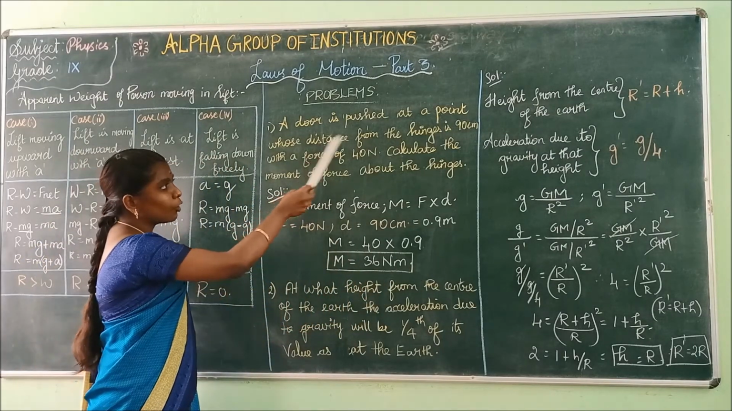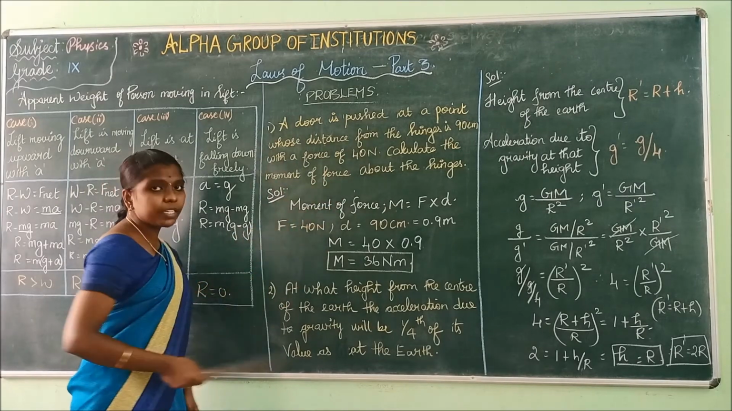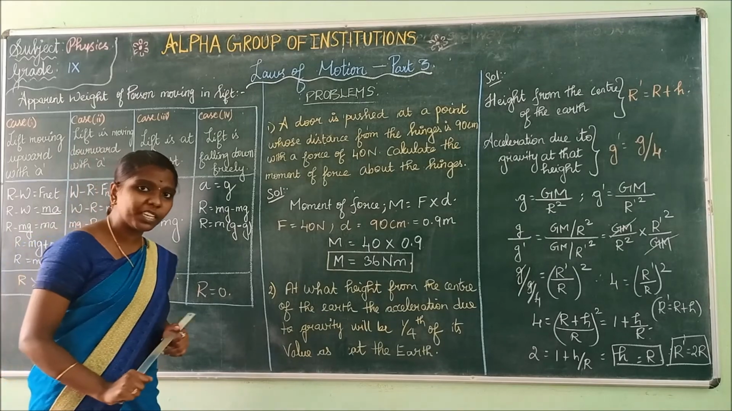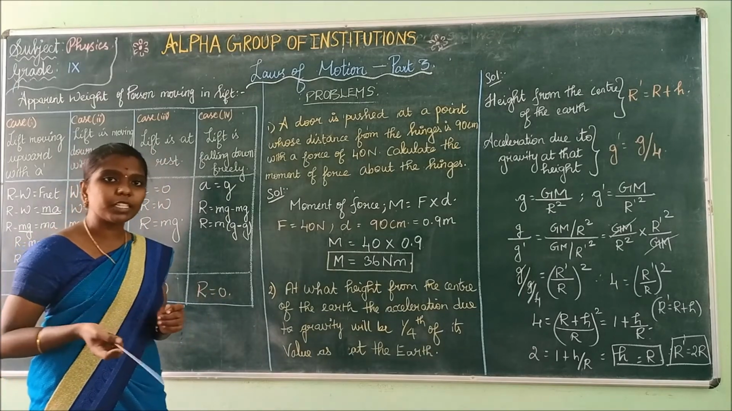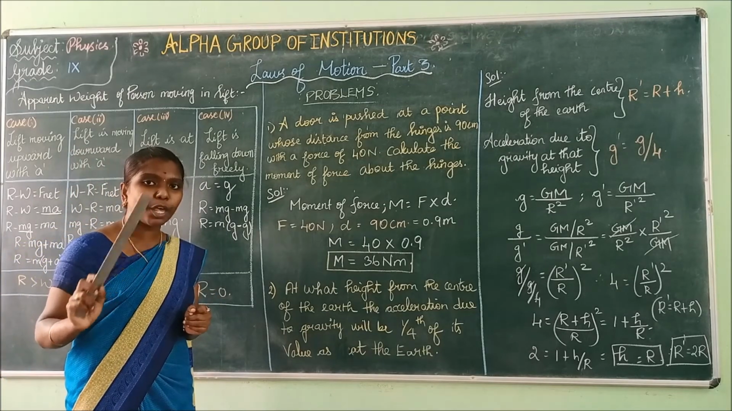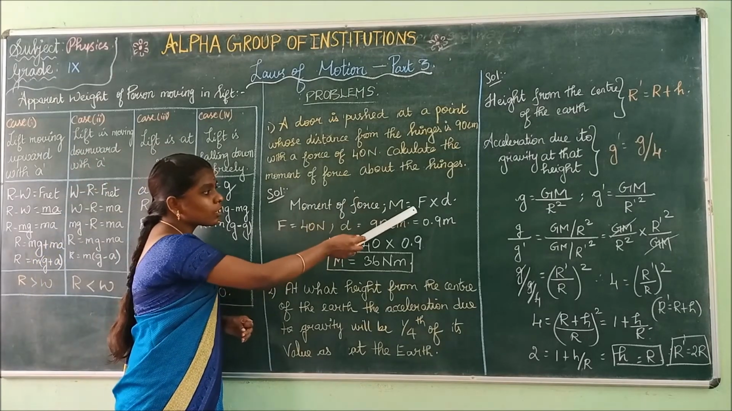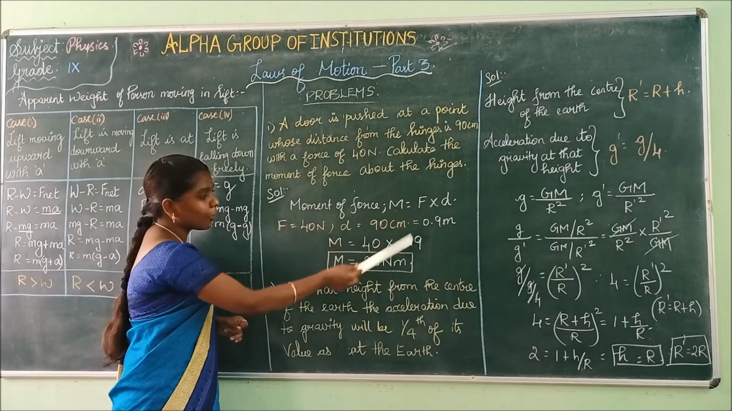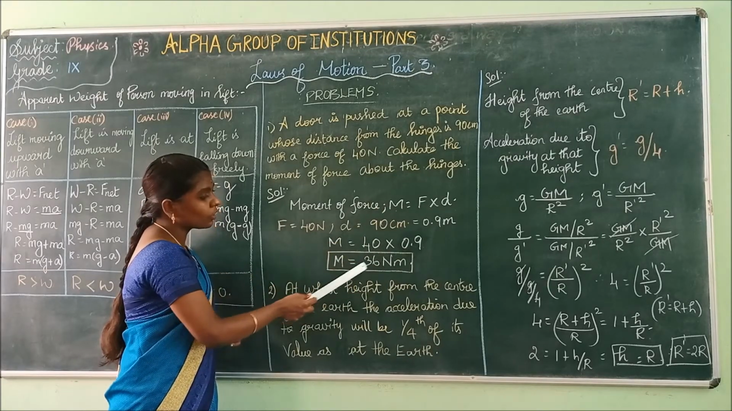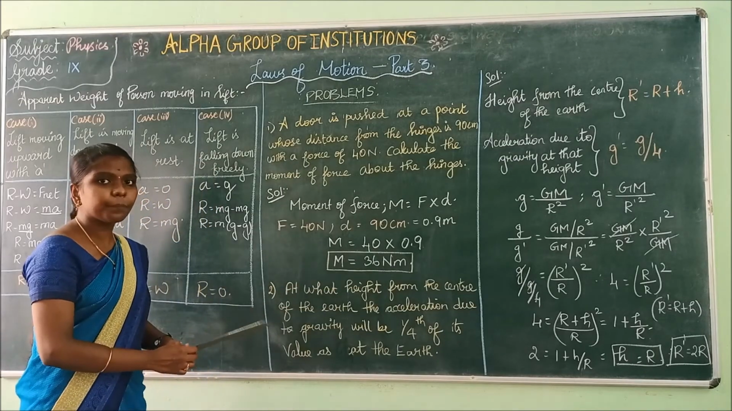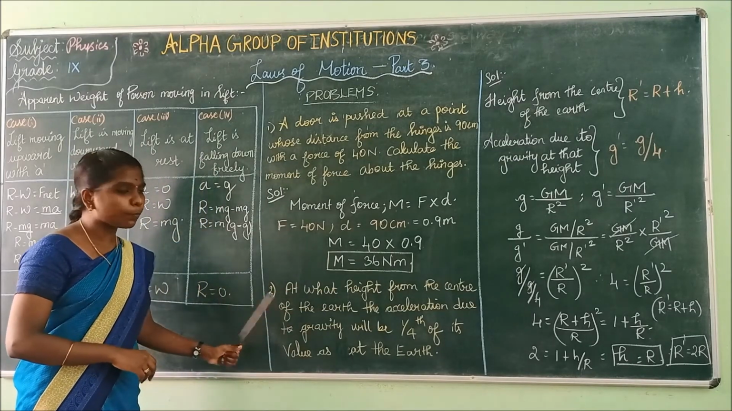They have given the value for distance in centimeter. As it is given in centimeter, you have to convert the unit into meter. For converting centimeter into meter, we have to divide the value by 100. Now substitute the value for force and the value for distance. Hence we have got the answer as 36 Newton meter. Is it clear? We shall go for the next problem.